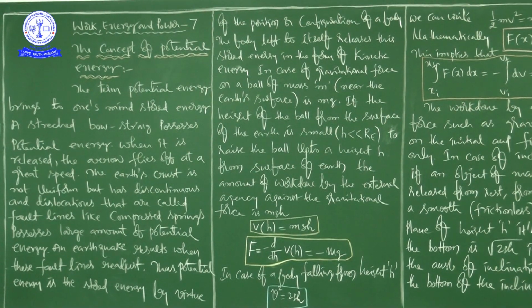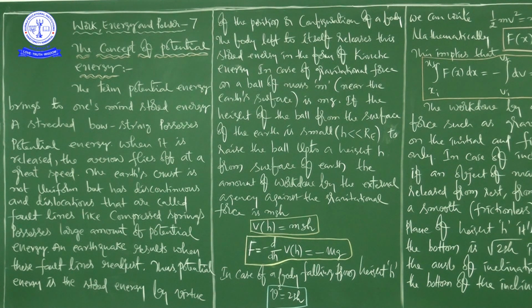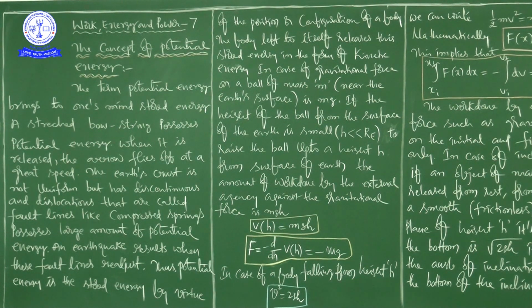So the potential energy is the stored energy by virtue of the position or configuration of a body.